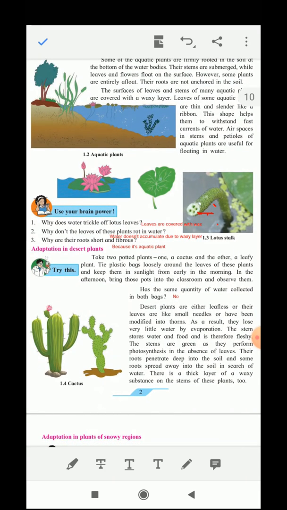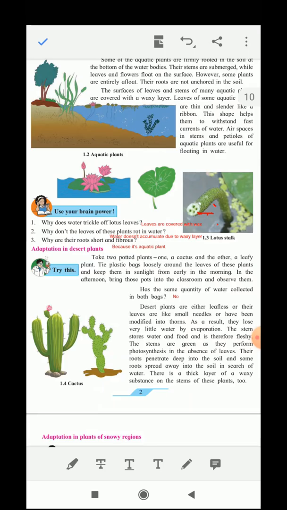Now take two potted plants, one a cactus and the other a leafy plant. Tie plastic bags loosely around the leaves of these plants and keep them in sunlight from early in the morning. In the afternoon, bring these pots into the classroom and observe them. Will the quantity of water collected in both the bags be the same? No. The water collected in the plastic bag covering the cactus plant will be less as compared to the water collected in the plastic bag of the other potted plant.